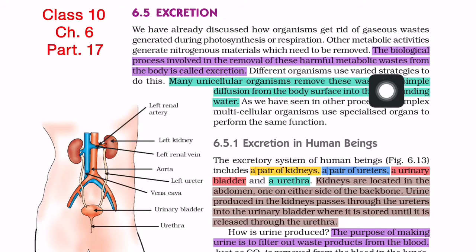Different organisms use varied strategies to do this. So different organisms adopt different methods for excretion. Many unicellular organisms remove these wastes by simple diffusion from the body surface into the surrounding water. As we have come to know, unicellular organisms have a very simple body design, and hence they can remove the waste material by a simple process, that is called diffusion.